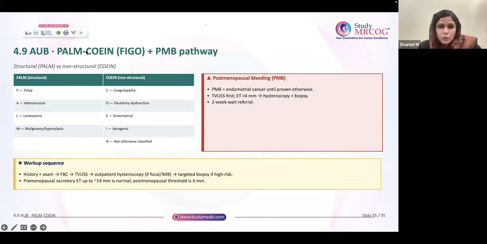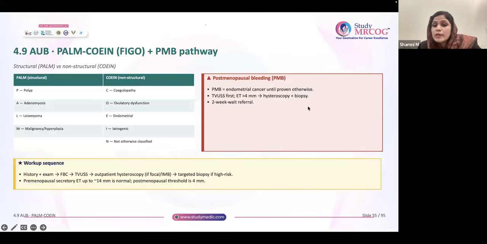Okay, now let's discuss AUB, the PALM-COEIN FIGO pathway. Basically, you all must be knowing PALM, what is it? Polyp, adenomyosis, leiomyoma, malignancy and hyperplasia, and non-structural COEIN, which includes coagulopathy, ovarian dysfunction, endometrial, iatrogenic, not otherwise classified. Okay, so postmenopausal bleeding, you have to consider it as endometrial carcinoma until proven otherwise. So the first investigation for postmenopausal bleeding is TVS. If the ET is more than or equal to 4, so it is not just more than 4, it is more than or equal to 4. Okay, the new guideline says more than or equal to 4.